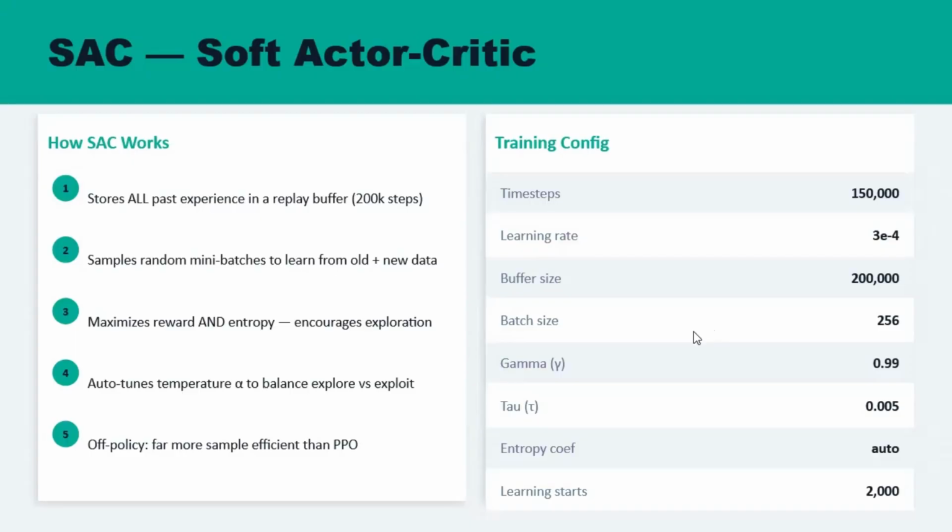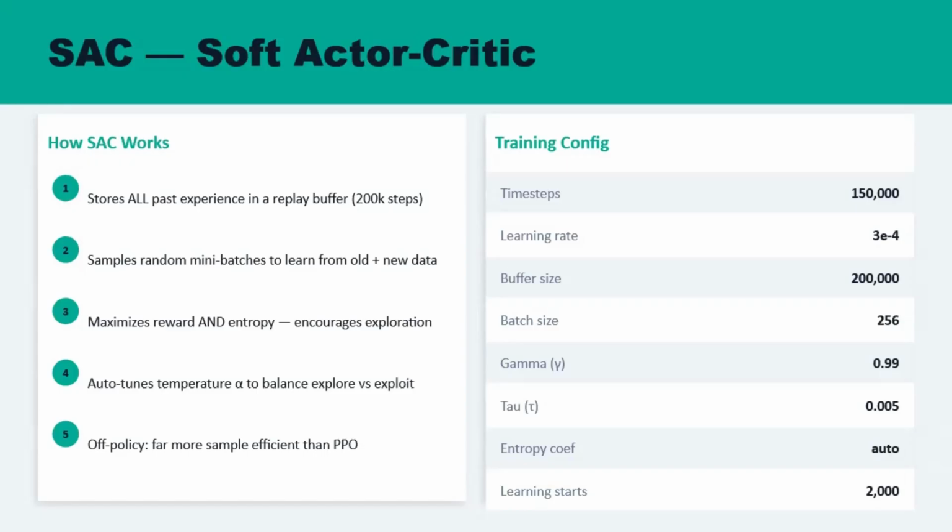SAC stands for Soft Actor Critic, which is an off-policy technique that is fundamentally different. It stores every experience it's ever had in a replay buffer, ours holds 200,000 steps, and learns from random mini batches of that history on every update. Because it reuses data, it's dramatically more sample efficient. It is used to maximize reward and entropy to encourage exploration of the dynamic environment. This approach auto-tunes temperature alpha for best balancing exploration with exploitation.